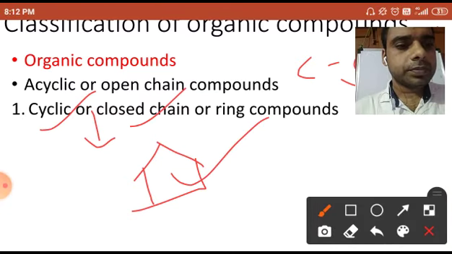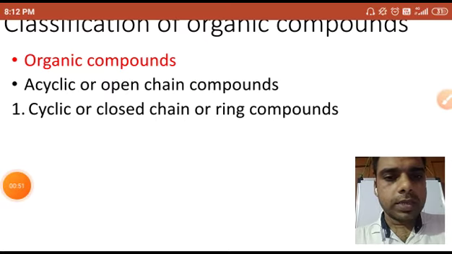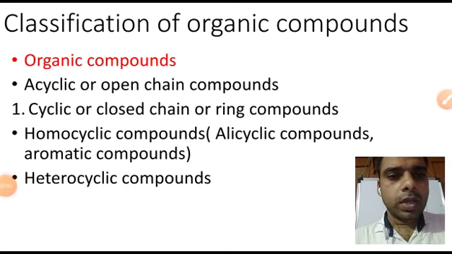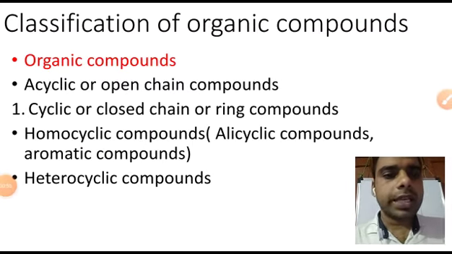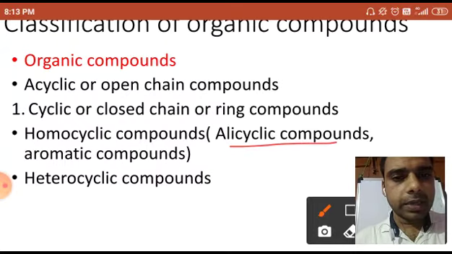Second, you can see this one can be the homocyclic compound. Homo means the same type of cycle would be there, and there are two types of homocyclic compounds: alicyclic compounds and aromatic compounds.